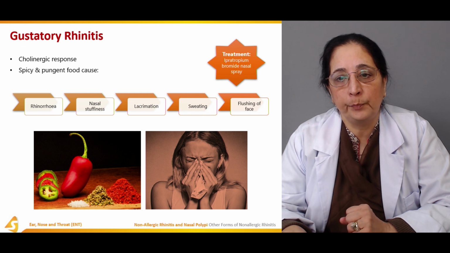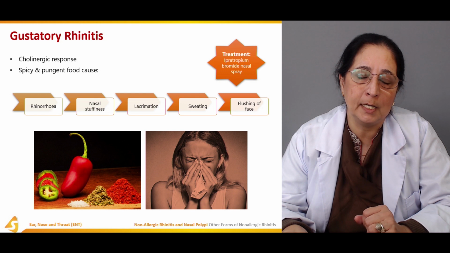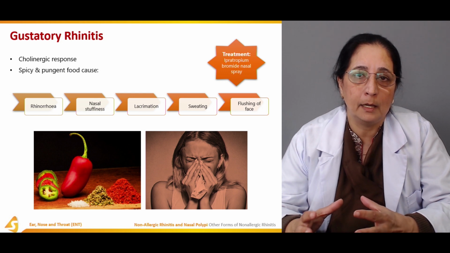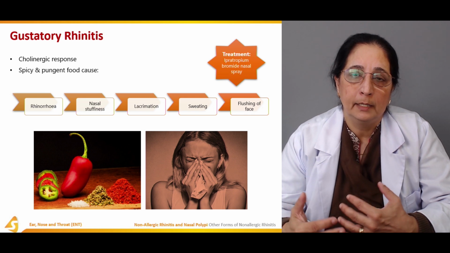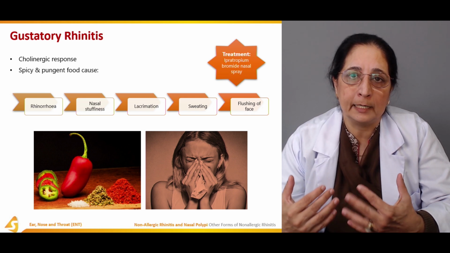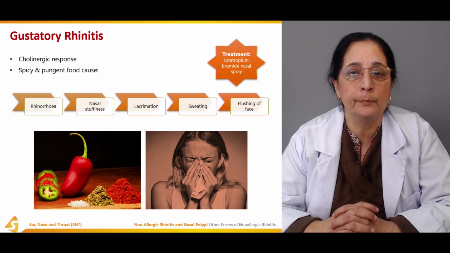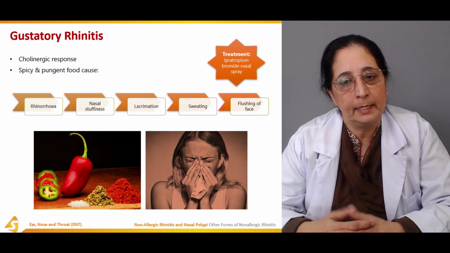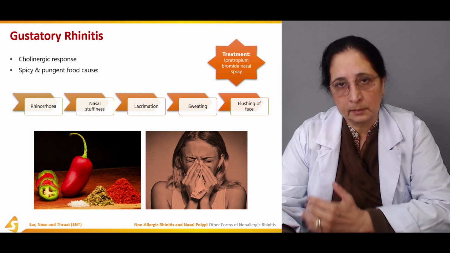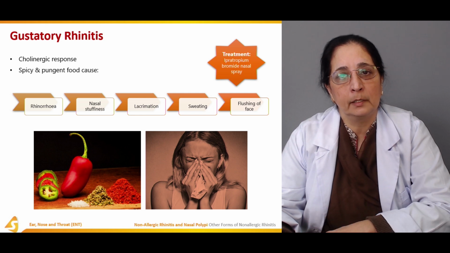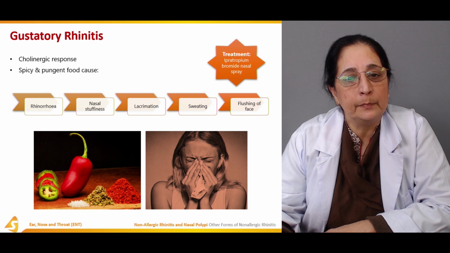Treatment: ipratropium bromide nasal spray. Ipratropium bromide is usually a prophylactic medicine that avoids this attack from occurring. The nasal spray can help decrease the effect of spicy and pungent food.